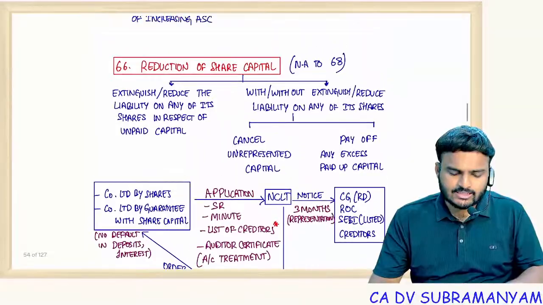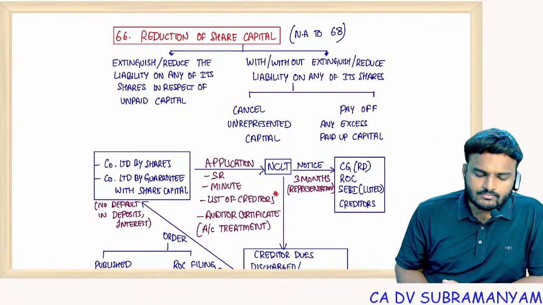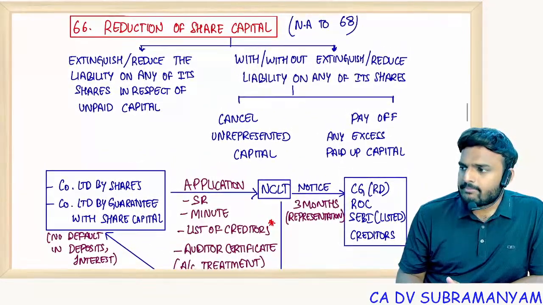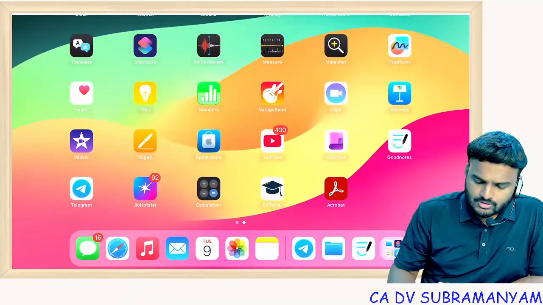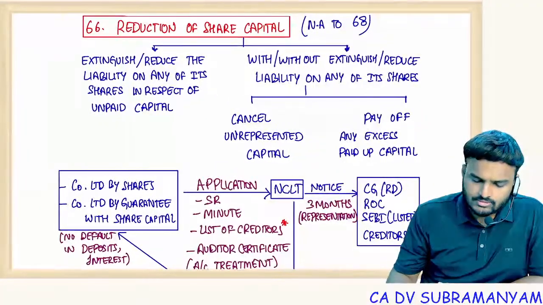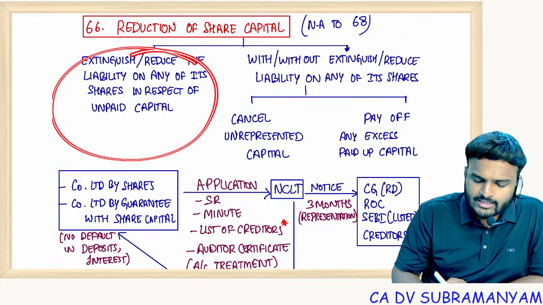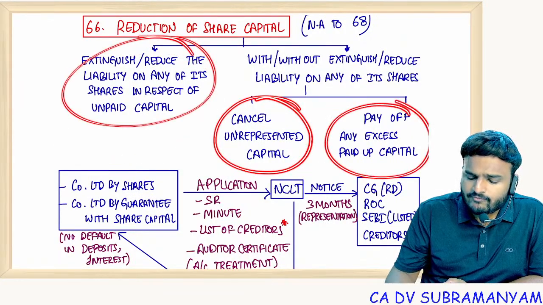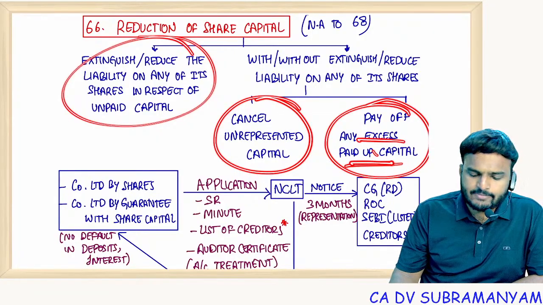Section 66, reduction of share capital. You can see it happens in three ways. One is cancellation of uncalled capital, cancellation of unrepresented capital, and payoff of excess paid up capital.